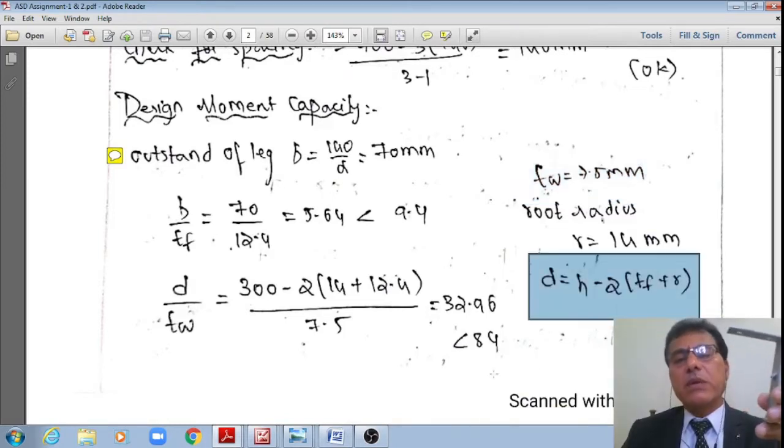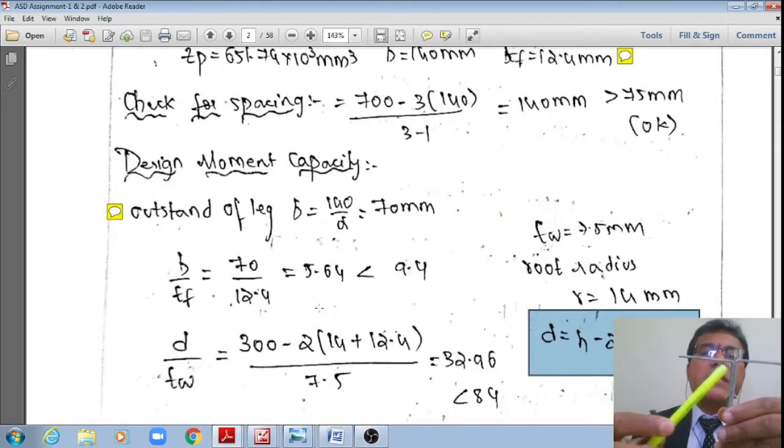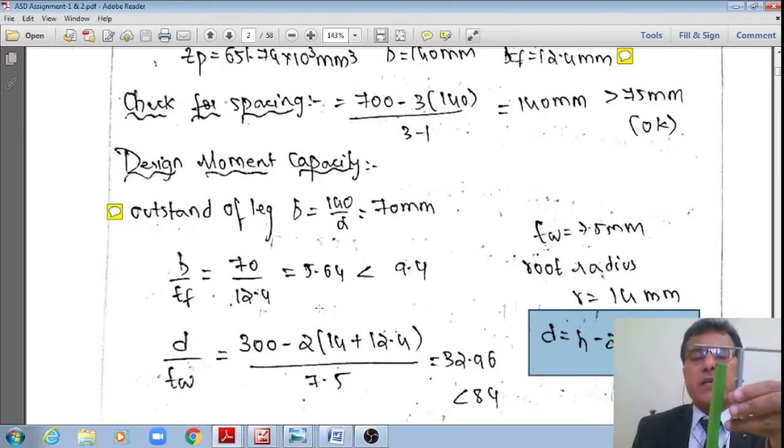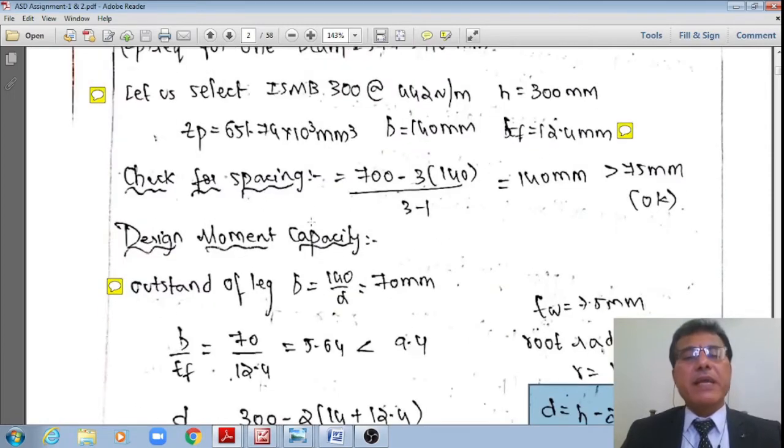Even that value is given directly, and the h2 value is also given, meaning up to the end of the root radius, whereas h1 is the pure vertical part after the end of the root radius at the top as well as the bottom. Both h1 and h2 are noted down, so that now I'll make a check.